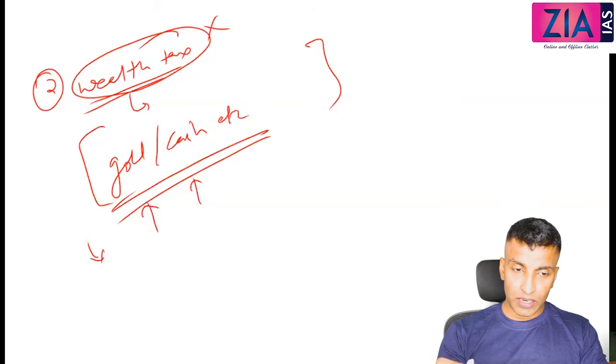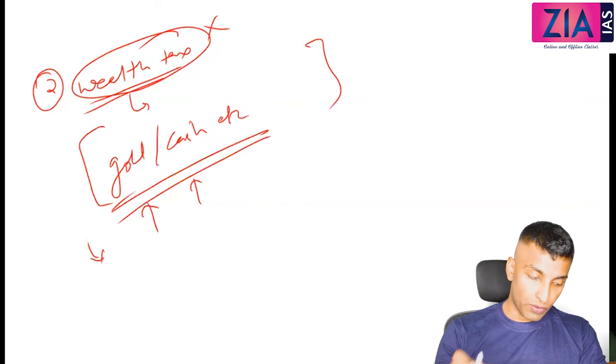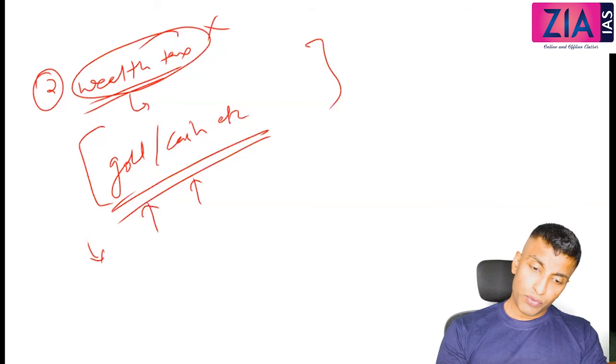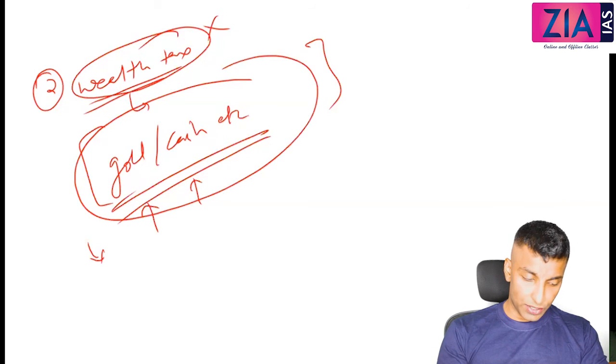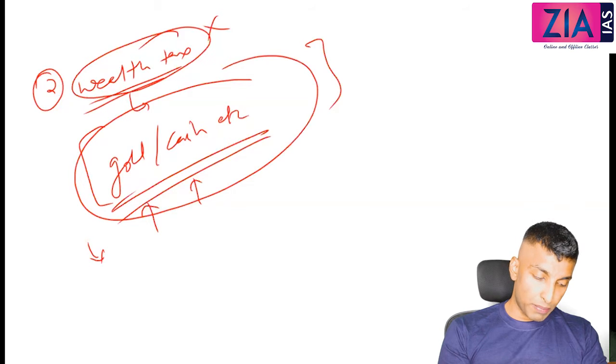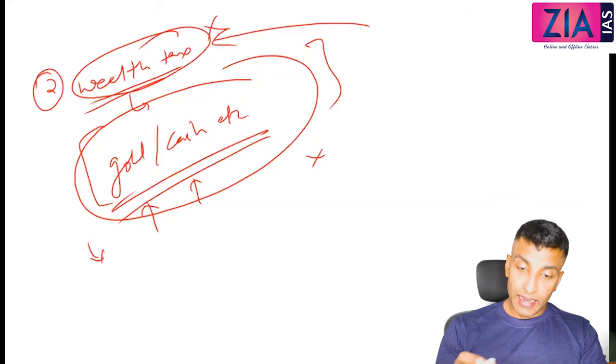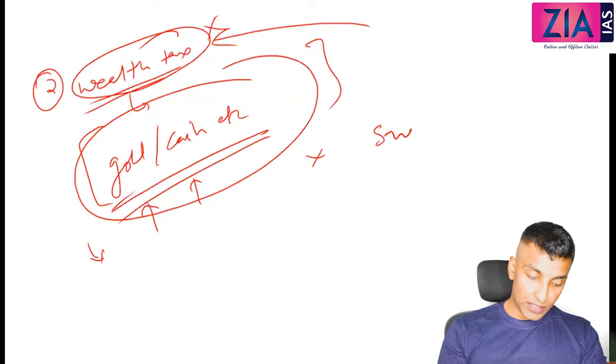That will be by the state. If you remember, when we discussed fiscal federalism, I have discussed that point, who will collect and how will collect, under which provision of the constitution we have discussed. So here what will come under wealth tax? Gold, cash, etc., and it won't be disclosed by the people. So it is just for namesake this was there, so it got abolished. Okay, and instead of this only actually surcharge.